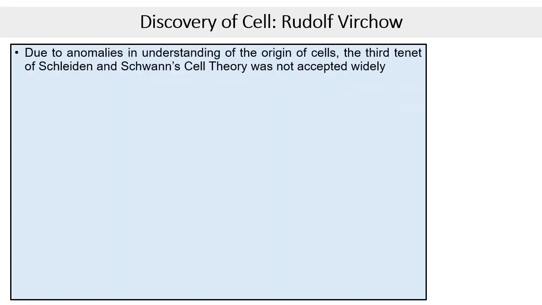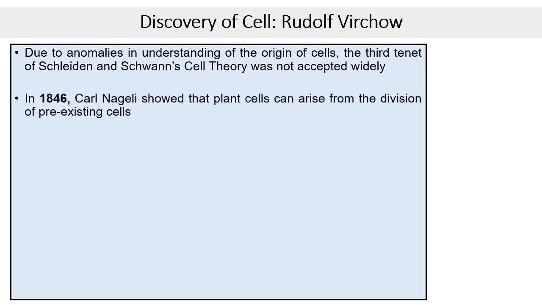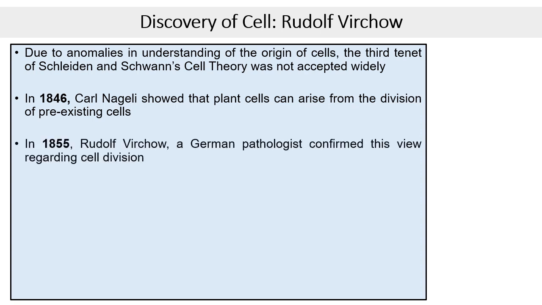Since Schleiden and Schwann were unable to address the exact mechanism of origin of cells, the third tenet of cell theory was not widely accepted. In 1846, Carl Nageli showed that plant cells can arise from the division of pre-existing cells. In 1855, Rudolf Virchow, a popular pathologist, confirmed this view regarding cell division, and also from the findings of Robert